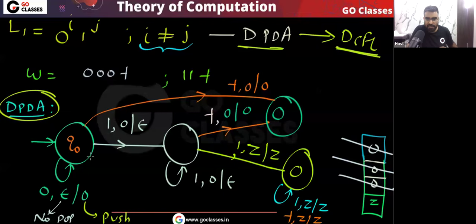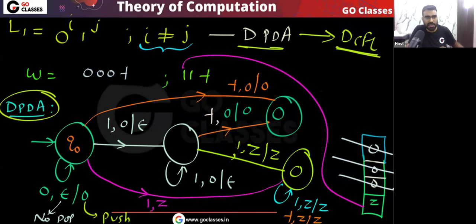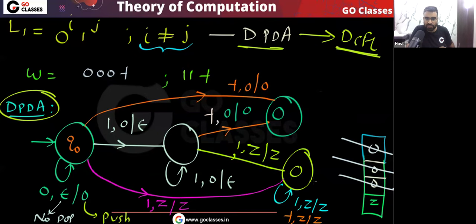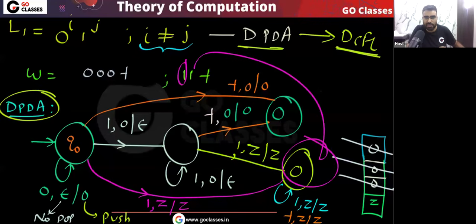So you can see if the first symbol itself is 1 in the initial state, then what can we do? On top of the stack there will be z. Yes or no? On top of the stack initially there will be z. Then I will just go to this final state and read the remaining ones. If the first symbol itself is 1 in the initial state, then I will go to this final state and the remaining ones I can read in this state.